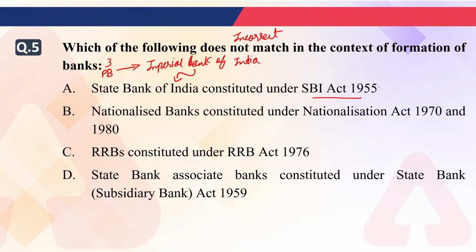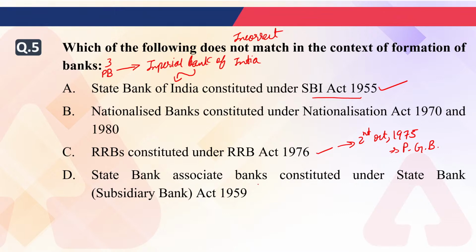So this is true. And when we are talking about the RRB, regional rural banks were established with the RRB Act 1976, but the act came in 1976 and the first RRB was established on 2nd October 1975. That was Prathama Gramin Bank in Muradabad. So it is the exceptional case under RRB that before the Act we established the RRB, that was Prathama Gramin Bank, established on 2nd October 1975.